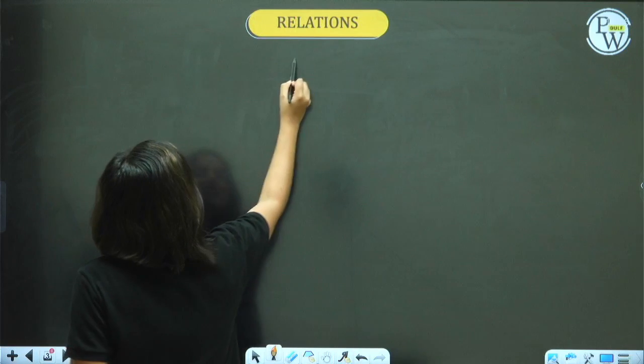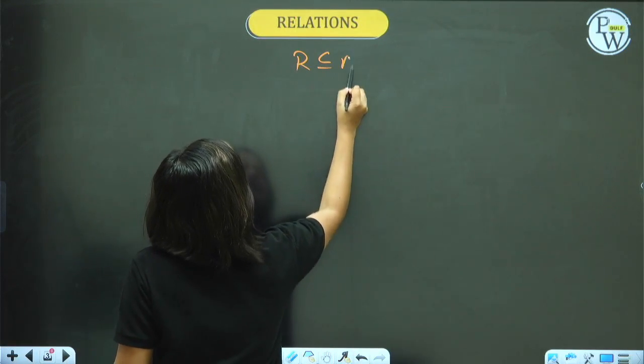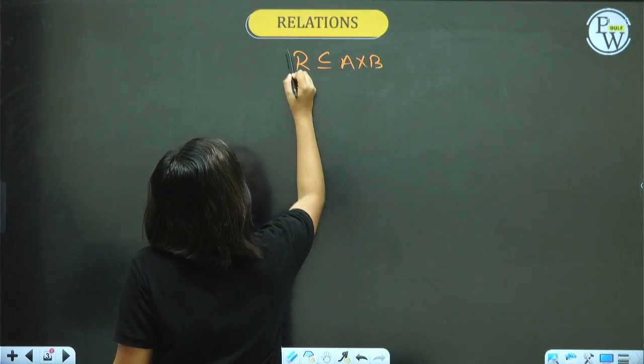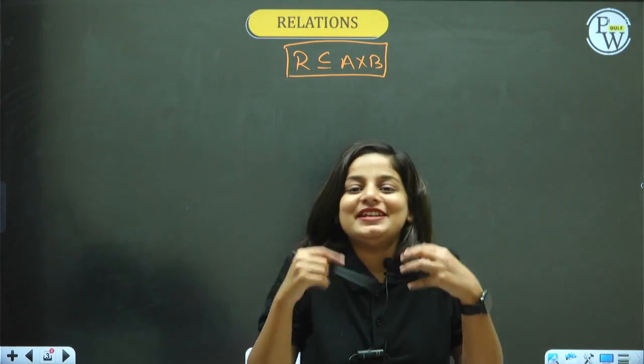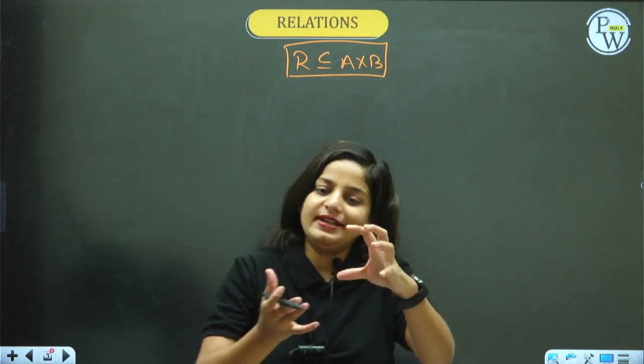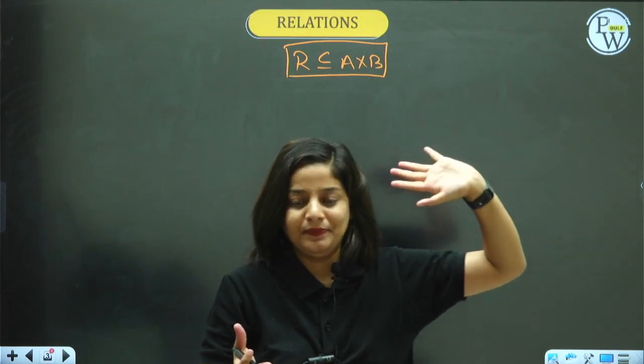So relation in simple terms is a subset of Cartesian product. Please remember this for a long term. Relation is a subset of Cartesian product. What is subset? Studied in sets chapter.